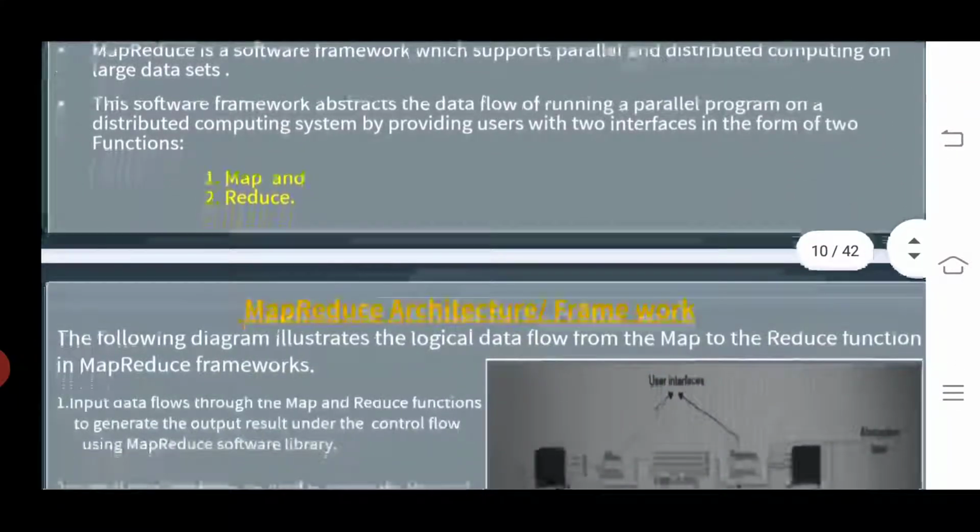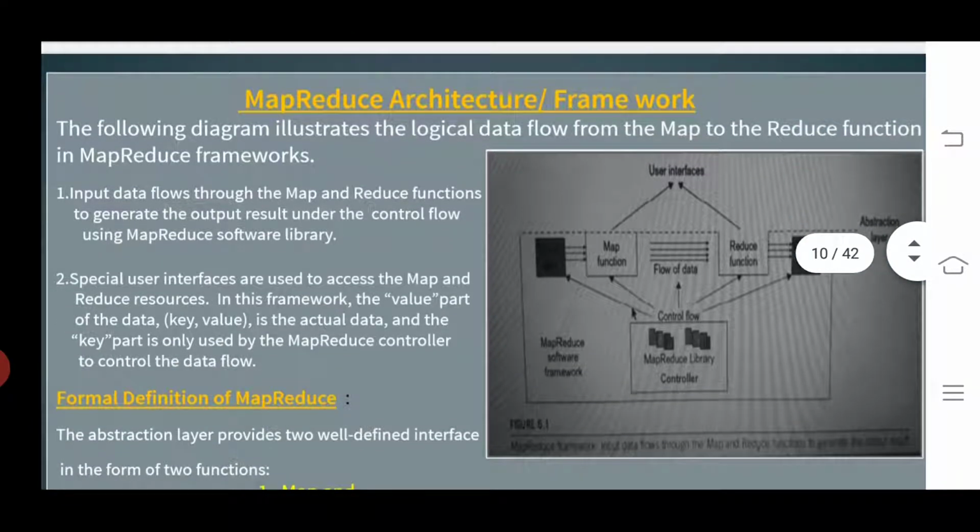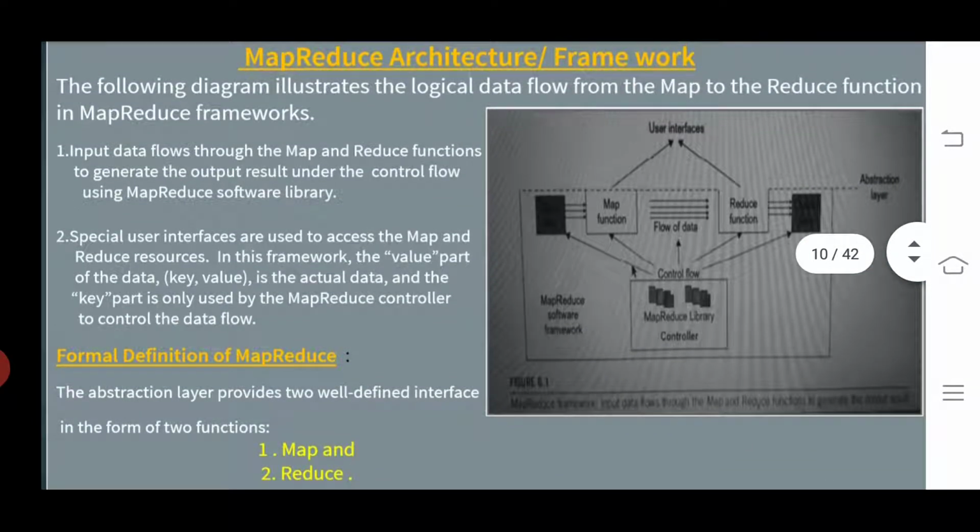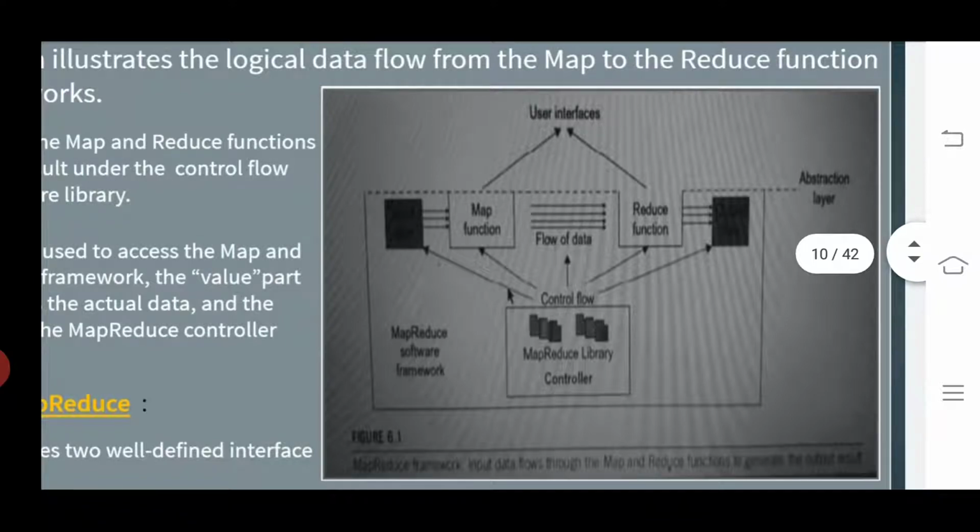We can learn about the MapReduce architecture, how it looks. Later I can visualize the diagram for you. The following diagram illustrates the logical data flow from the map to the reduce function in MapReduce frameworks. First of all, we have to look at this diagram, otherwise we cannot understand the concept.